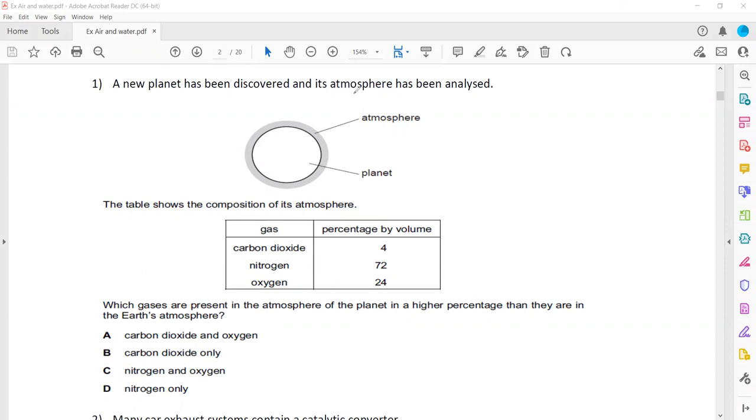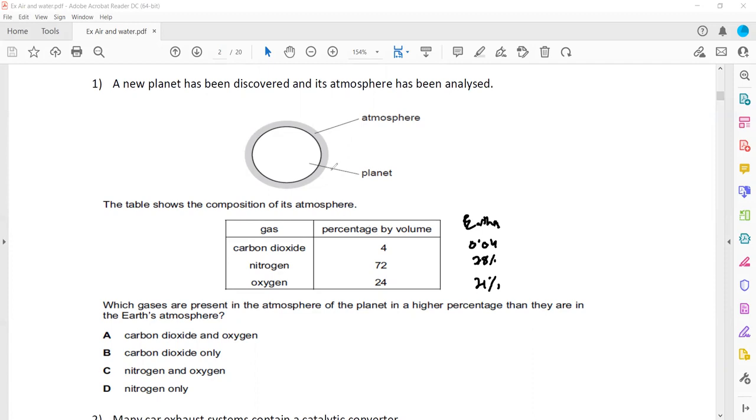So a new planet has been discovered and its atmosphere has been analyzed. The table shows the composition of the new planet. Which gases are present in the atmosphere in a higher percentage than on Earth? So when we compare on Earth, how much carbon dioxide do we have? About 0.04% carbon dioxide is there on Earth. Nitrogen is about 78% and oxygen 21%.